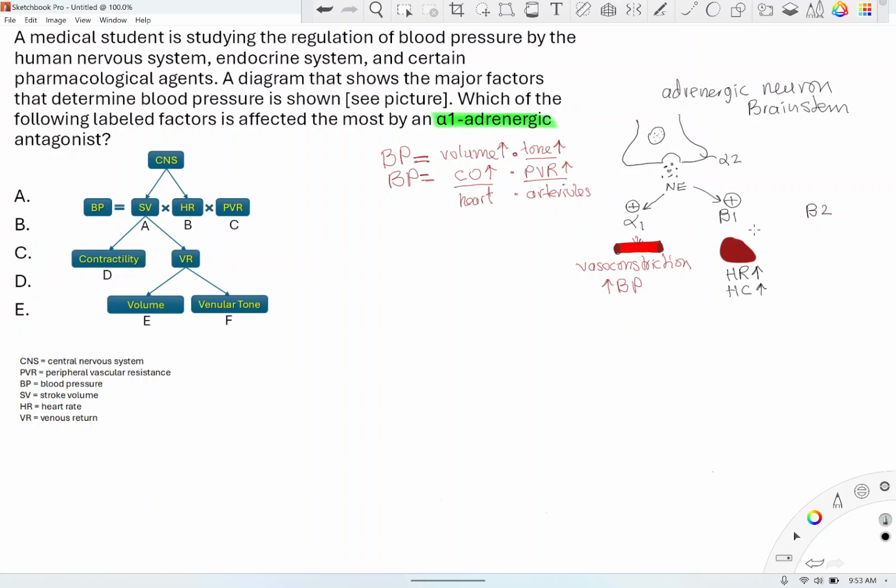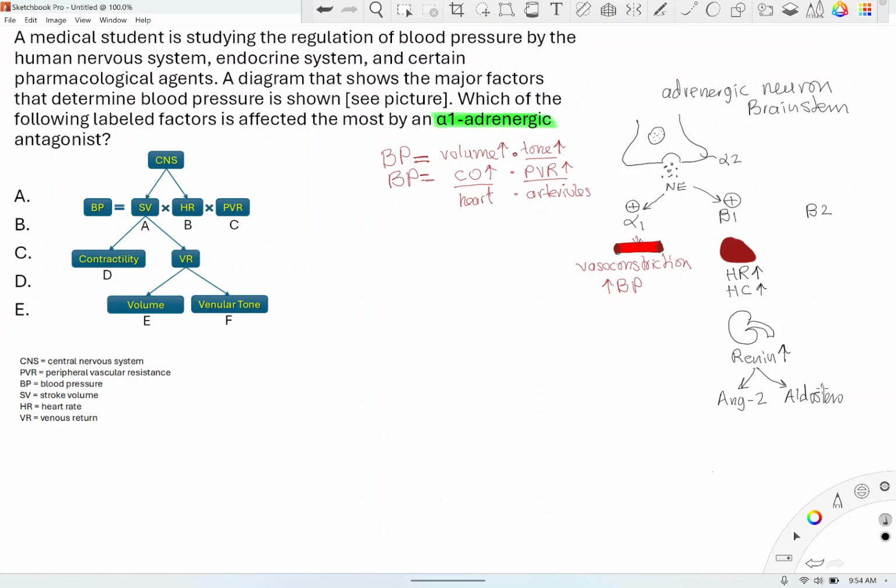Beta-1 is also found on the kidney, and stimulation of beta-1 in the kidney will increase renin secretion. Renin in turn increases angiotensin 2, and subsequently will increase aldosterone.